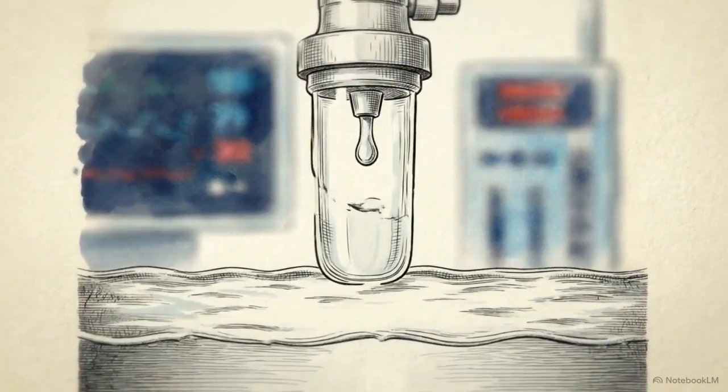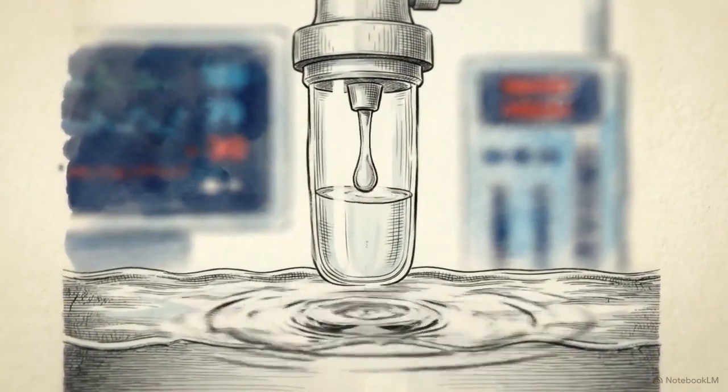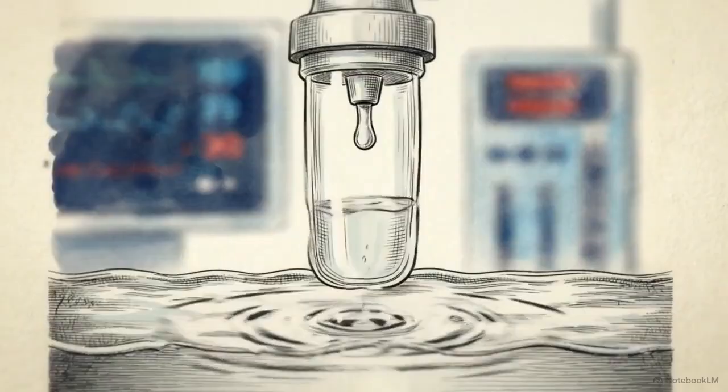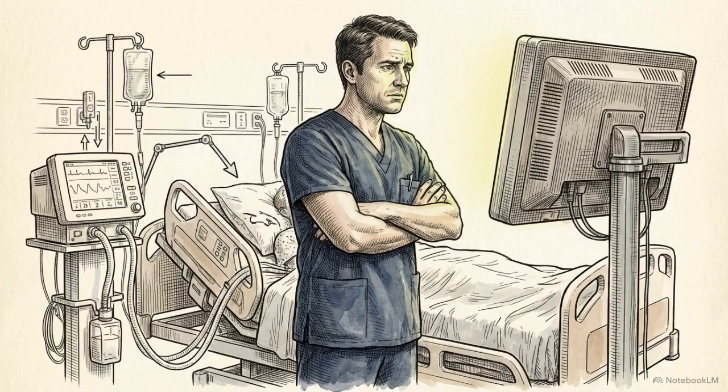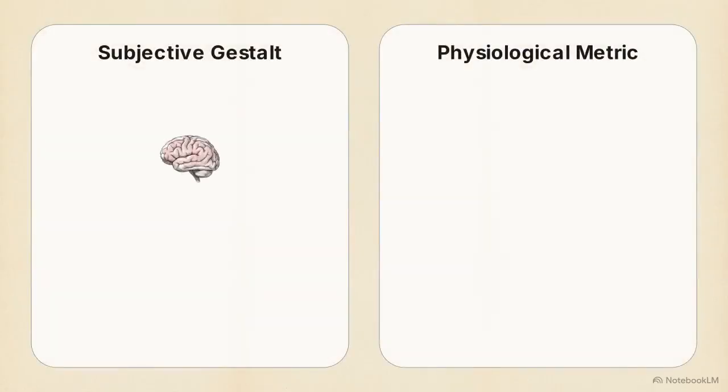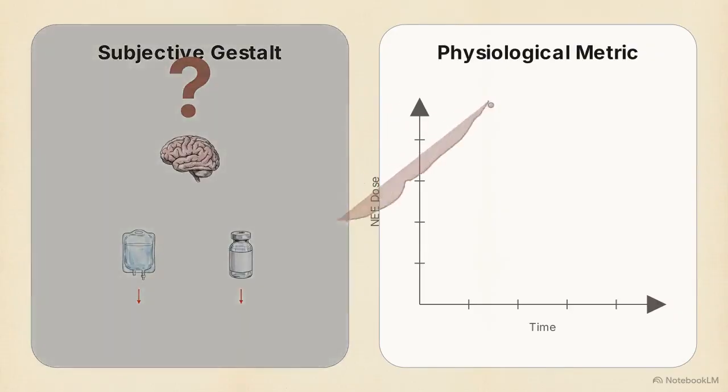A patient is crashing. The initial fluids are in, the first-line vasopressors are escalating, and the blood pressure continues to drop. At the bedside, intensivists use the term refractory septic shock to describe this exact moment. But historically, that diagnosis has relied entirely on subjective clinical gestalt, a feeling that standard therapies are failing rather than